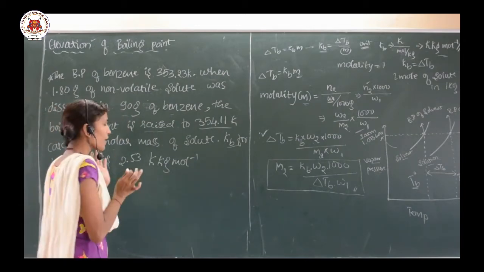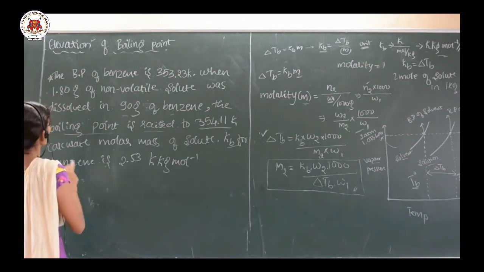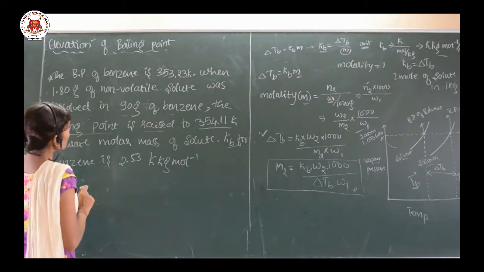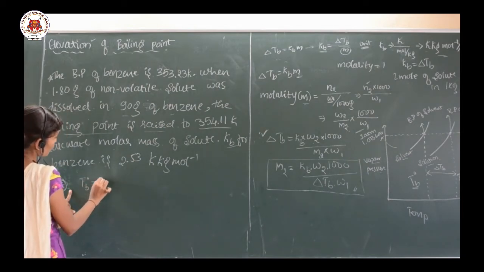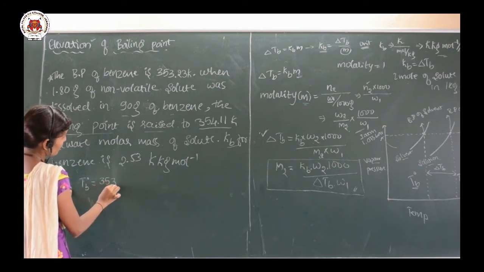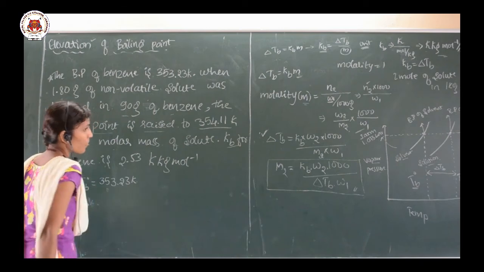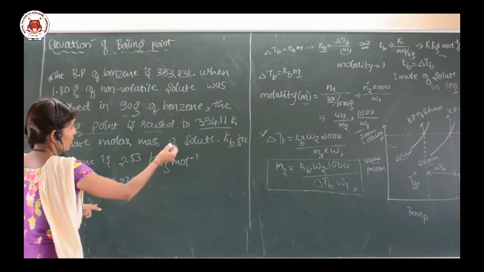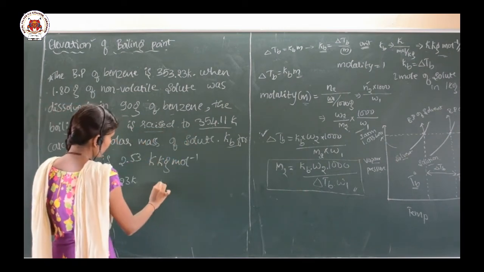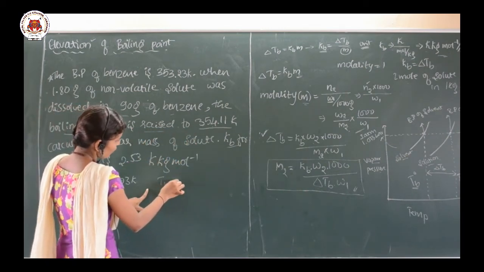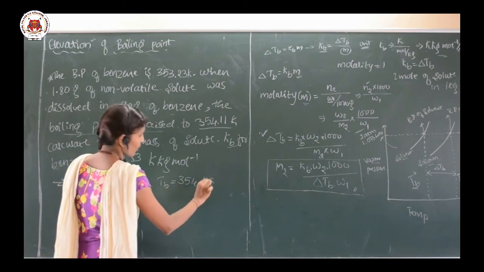So let me write what are the given terms here. The boiling point of benzene, that is the pure solvent, Tb naught, is equal to 353.23 Kelvin. Okay. And then the boiling point is raised to 354.11 Kelvin. It means that is the boiling temperature of the solution. These two are given.